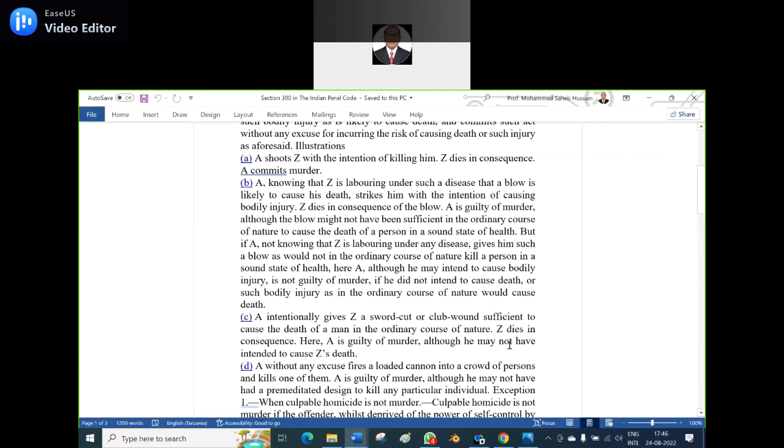Actually, he doesn't want to cause Jed's death, but intentionally gives a sword cut. Why does he want to give the sword cut? Tell me. Sir, to test whether the sword is sharp or not. Why doesn't he make the test on himself only? So, any club or a sword cut? Yes, please share your views.